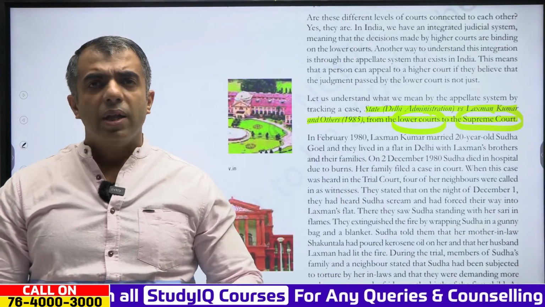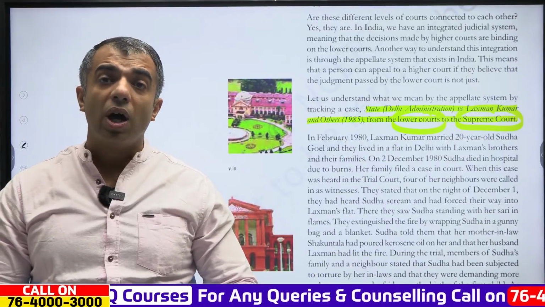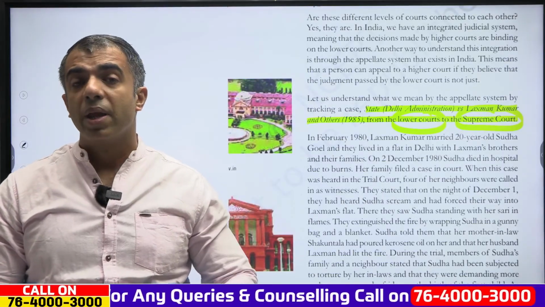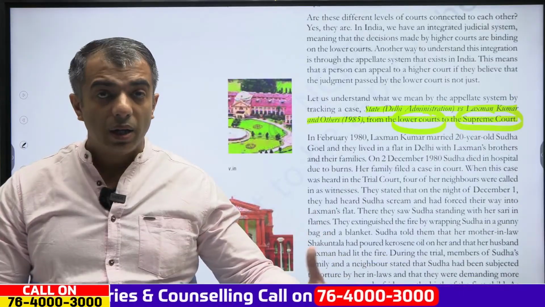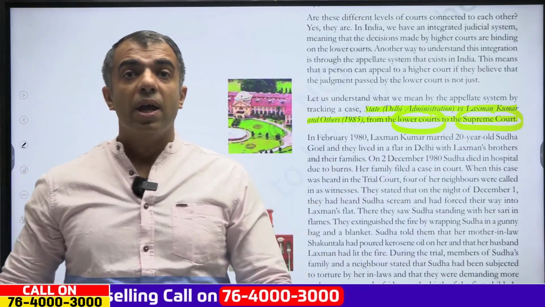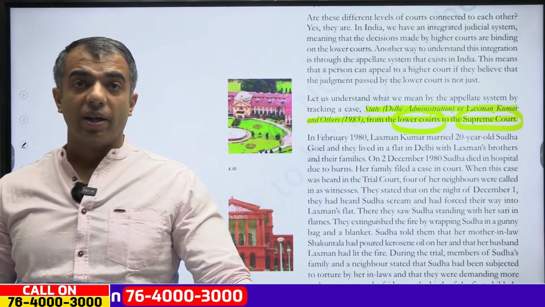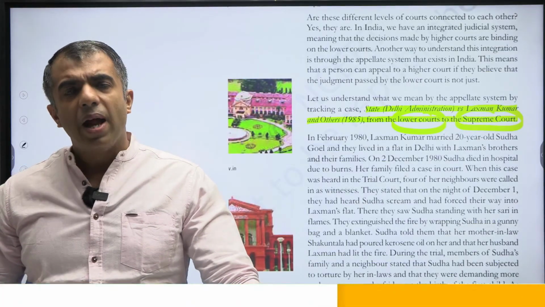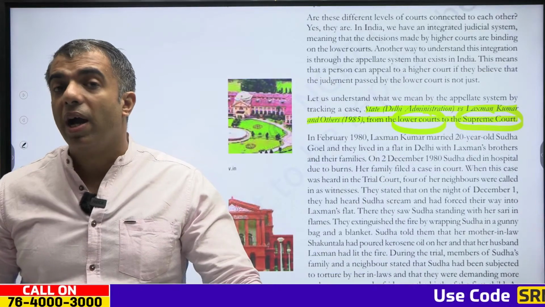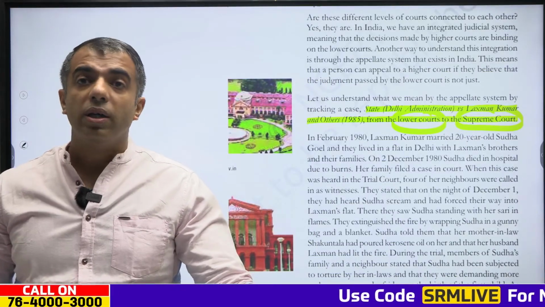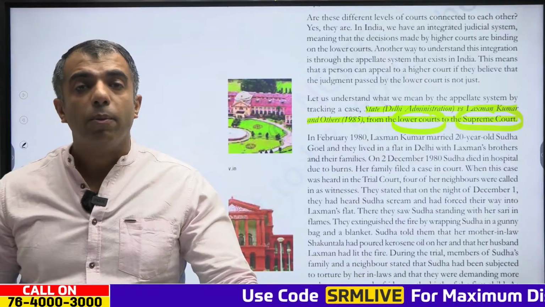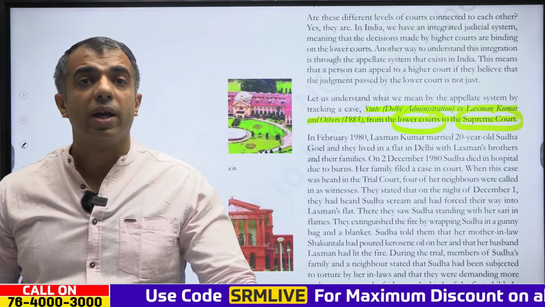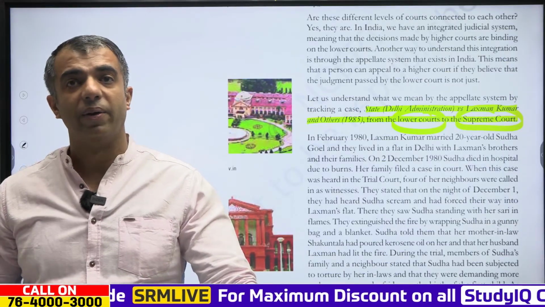Therein they saw that Sudha was standing in flames. They extinguished the fire around Sudha, and it was then that Sudha told them how her mother-in-law had poured kerosene oil on her and her husband had lit the fire.